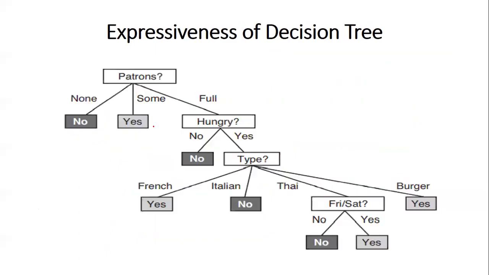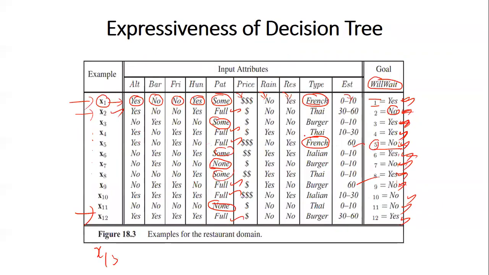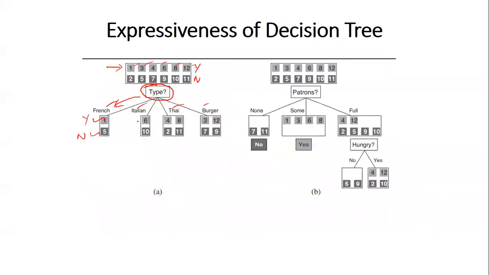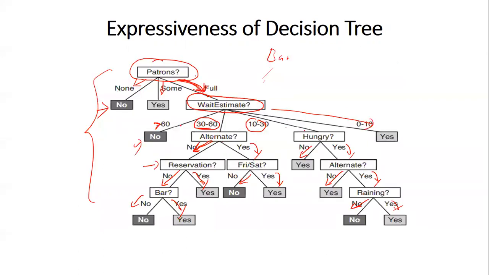Italian, if you check, there are only two Italians. This is one Italian, this is one Italian. Again, 6 is yes, 10 is no. So you are getting 6 yes, 10 no. Thai, if you check, there are four.